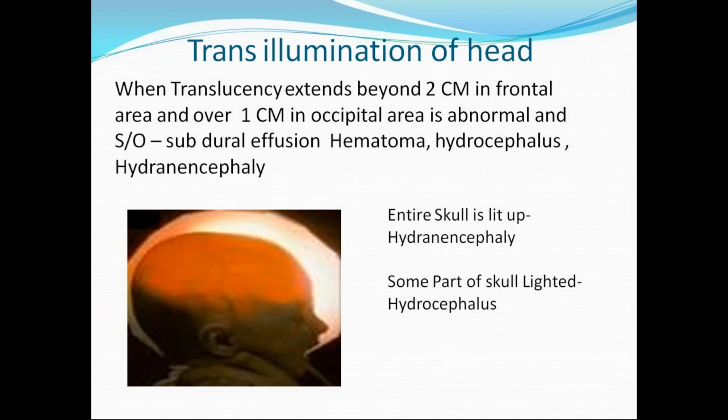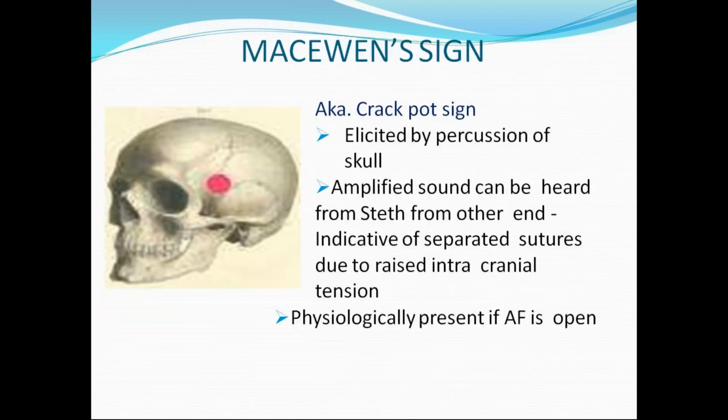This is the transillumination test. When translucency extends beyond 2 centimeters in the frontal area and over 1 centimeter in the occipital area, it is abnormal, and it could be suggestive of hydrocephalus or hydranencephaly. In hydranencephaly, the entire skull is lit up, but when only some part of the skull is lit up, we see a condition called hydrocephalus. This is a picture of hydrocephalus.